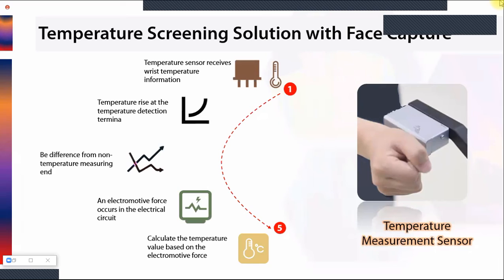But my wrist temperature will not be that much exposed to the sun, and it will not be that hot. So if any person comes to the premises, he can instantly measure his temperature, and the accuracy will be quite good, quite high. So that is the advantage of wrist temperature measurement with respect to forehead measurement.